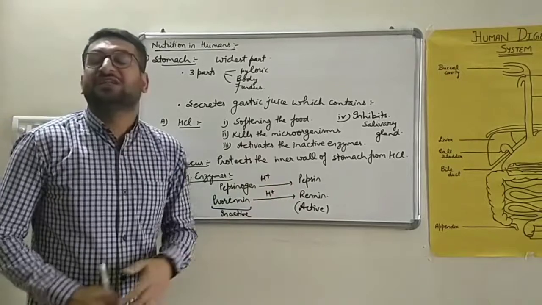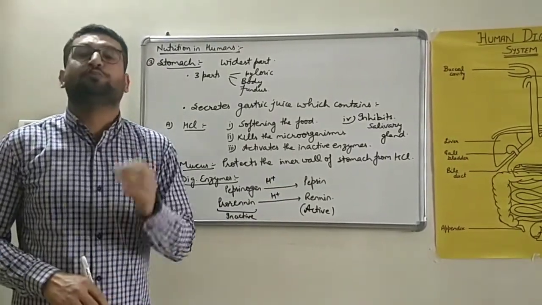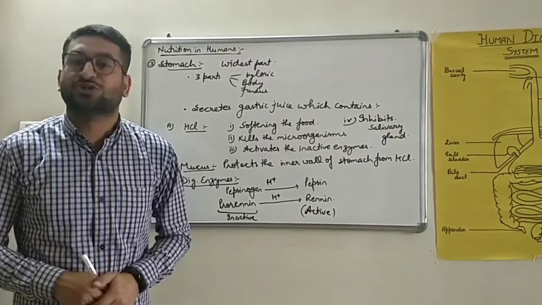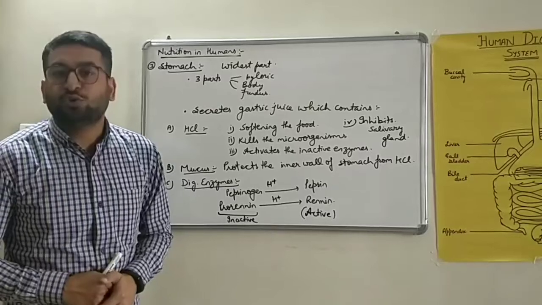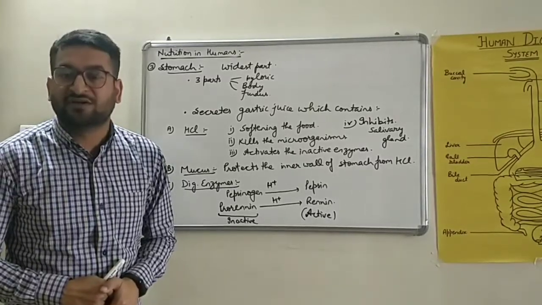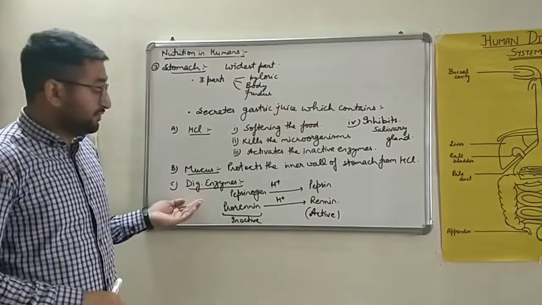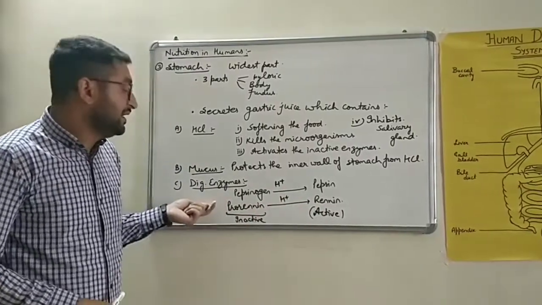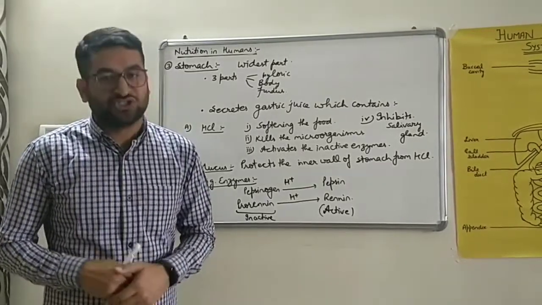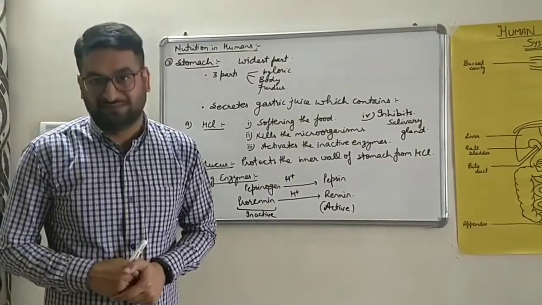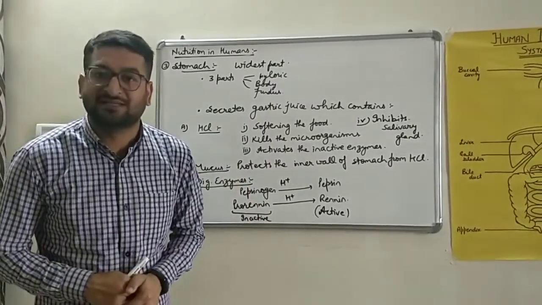This pepsin helps in the digestion of proteins in the stomach. It will convert the proteins into peptones and proteoses. Pepsin जो है वो proteins को peptones और proteoses में convert कर देता है. Next, renin, digestive enzyme, which is formed after the activation of prorenin, that will help in conversion of casein, which is a milk protein, to paracasein. The soluble form casein to an insoluble form, that is paracasein.